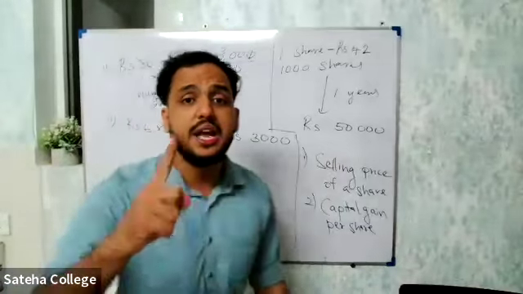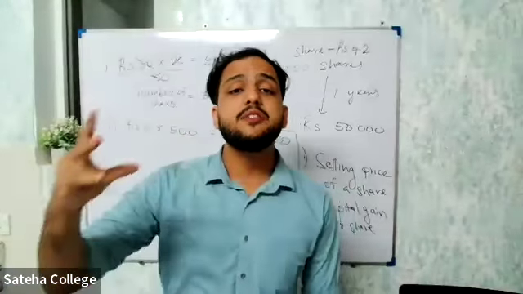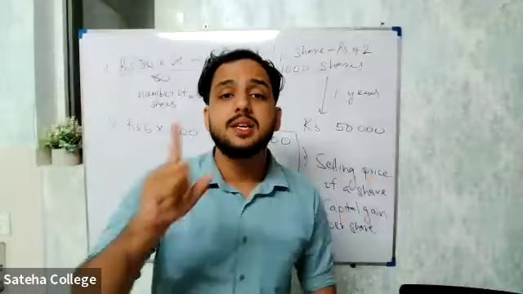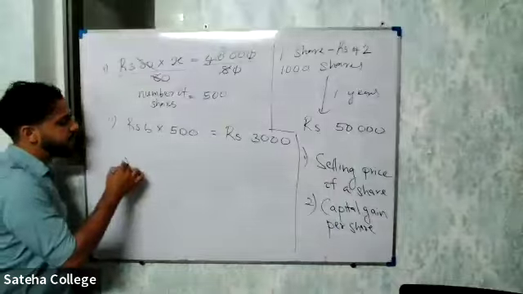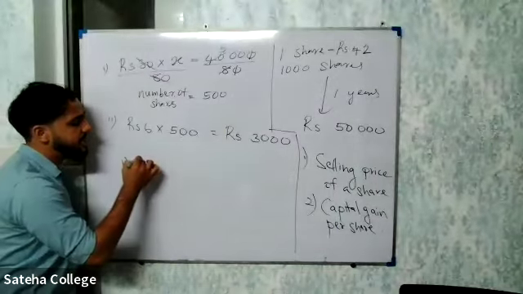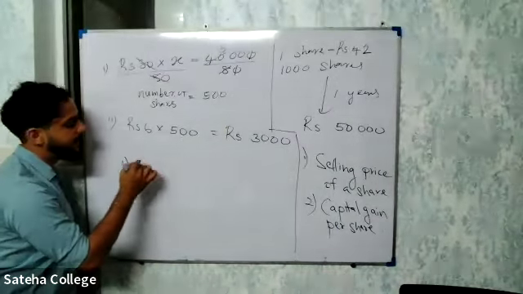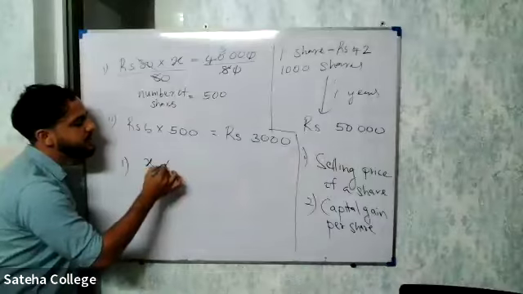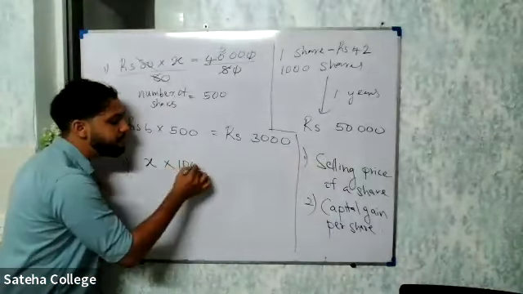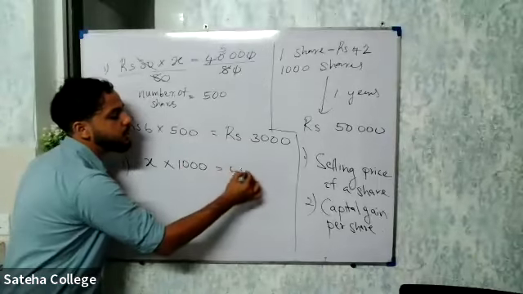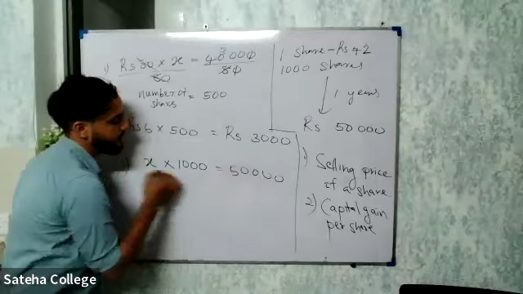So now we can find the value of one share, since 50,000 is the value of 1,000 shares. See here? 50,000 over 1,000 is 50 rupees. Yes, good, right? Now we'll put X for the value of one share, multiplied by the number of shares, equal to the total amount that he got.